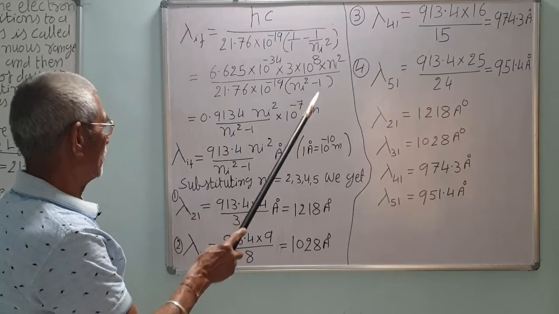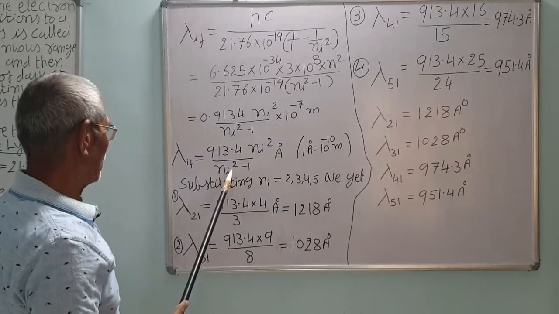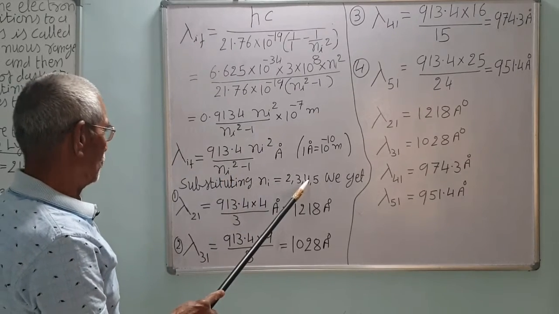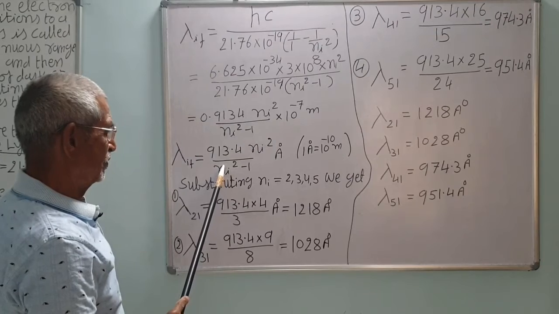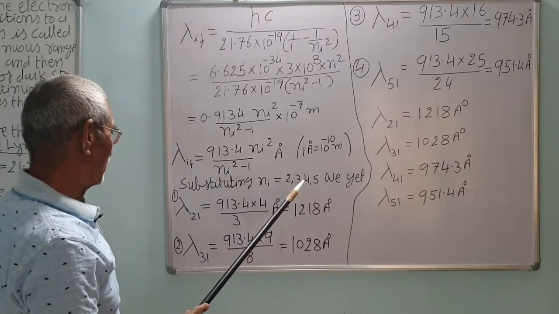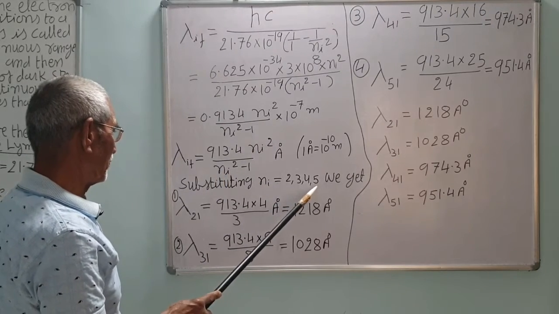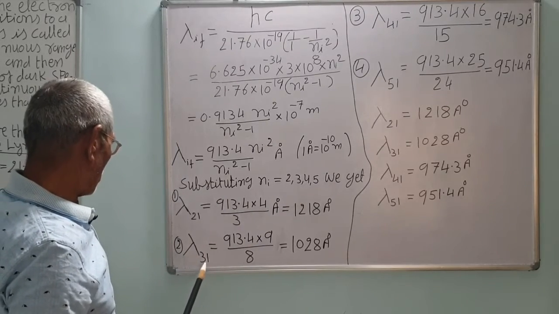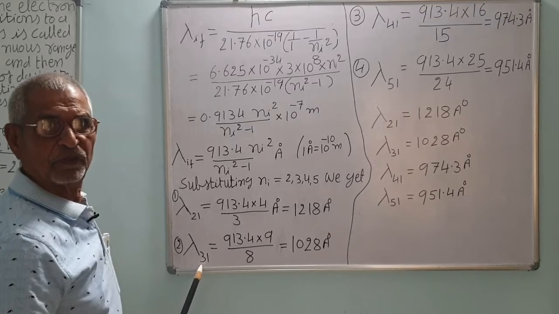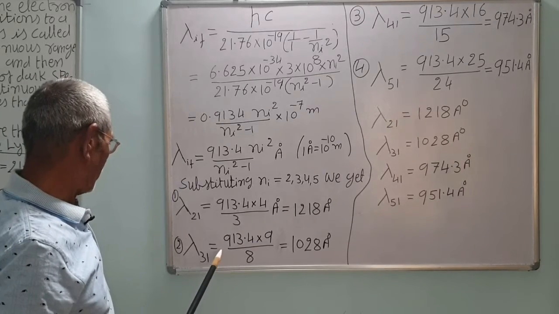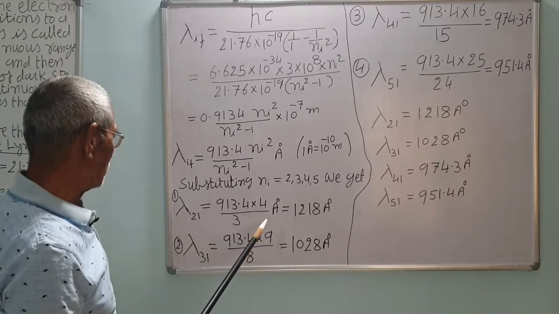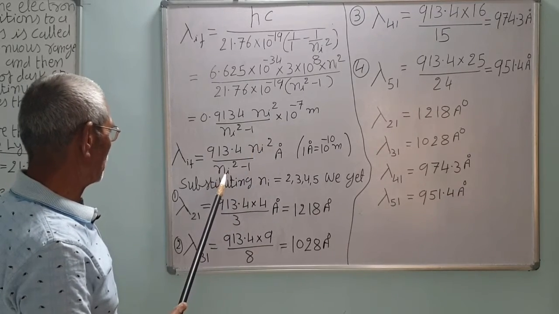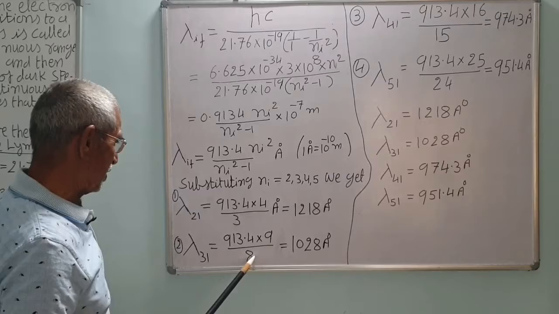When it jumps from 3 to 1, wavelength will be less, energy will be more. For 4 to 1, wavelength will decrease still. So wavelength will go on decreasing, frequency will go on increasing. So lambda 3,1, that is the transition from third to the first ground state, is 913.4 into 3 squared, that is 9, and 3 squared minus 1 is 8, so 9 by 8